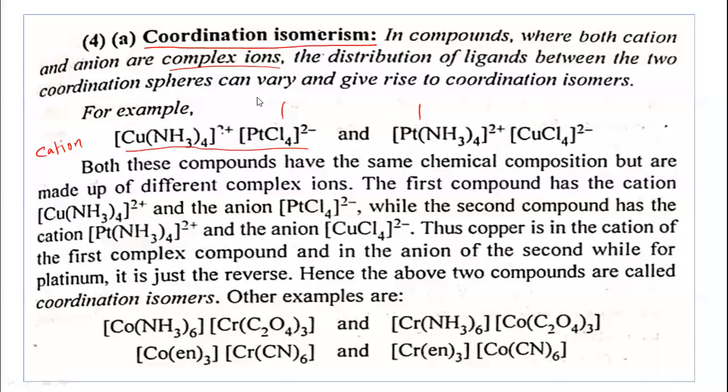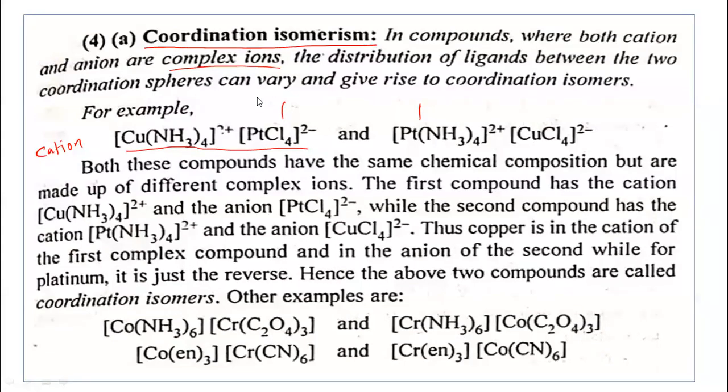So in this lecture, we are going to discuss coordination isomerism. In the previous lecture, we learned about hydrate isomerism, linkage isomerism, and ionization isomerism with examples. So this is the fourth type of structural isomerism, that is coordination isomerism.